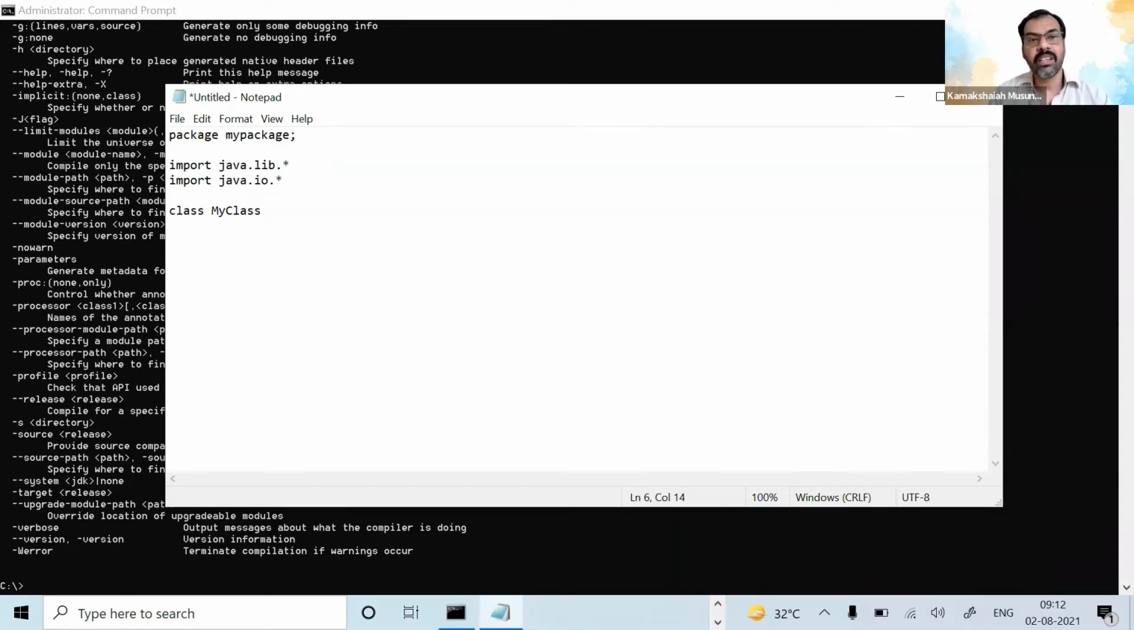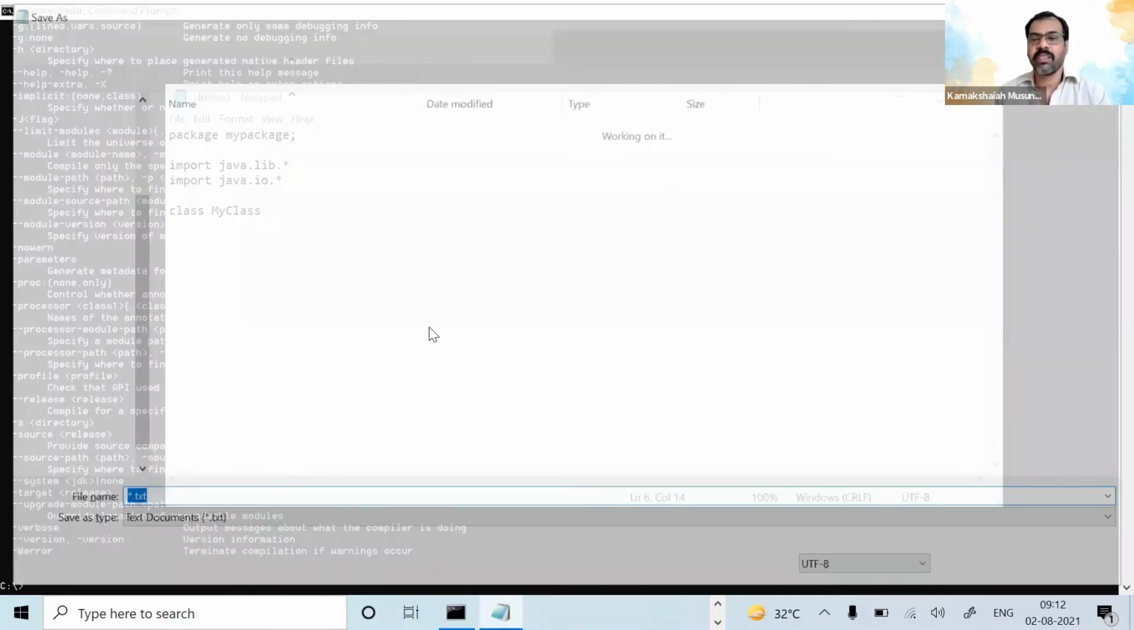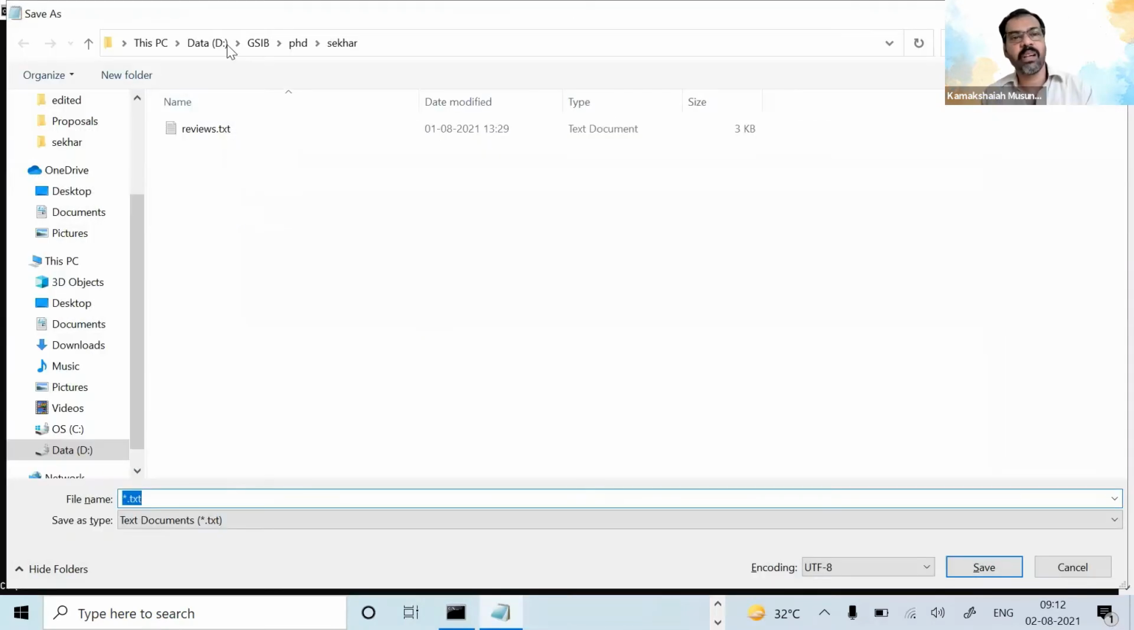You see that the first letter of the name of the class should be capital. So in Java, by default, the name of the class and the file name should be identical. If you are writing a class with the name MyClass, the file name should also be the same. After I finish, suppose I save this. To compile this program, I need to save this.